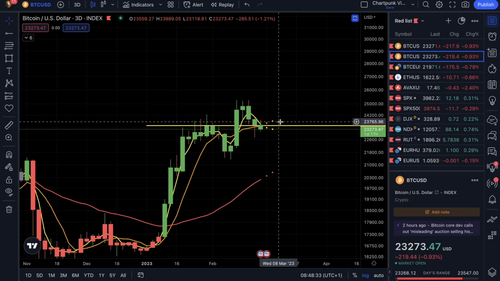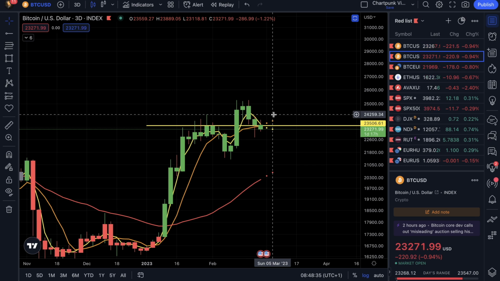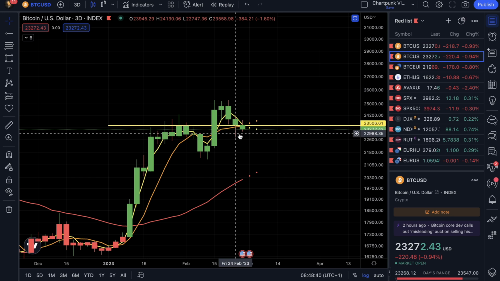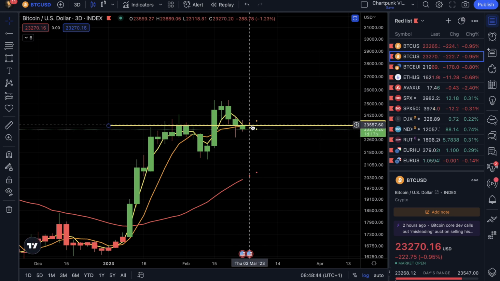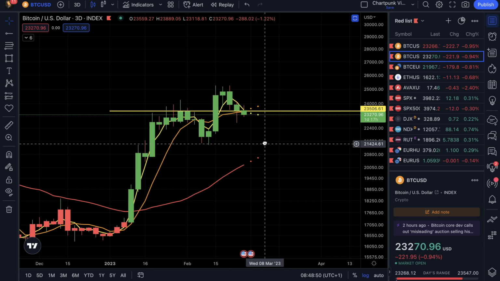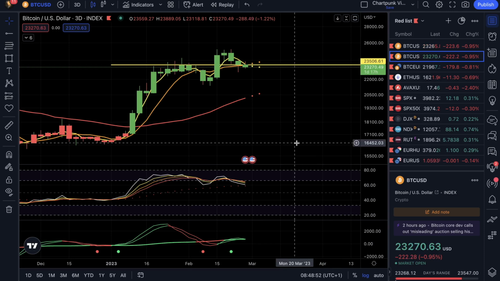So a confident price action here would mean the retain of the long position according to the Consensus trading system. If at the end of this candle we see the price action here under 23,500, that would give us a reason to a little bit decrease the bullish allocation to Bitcoin.